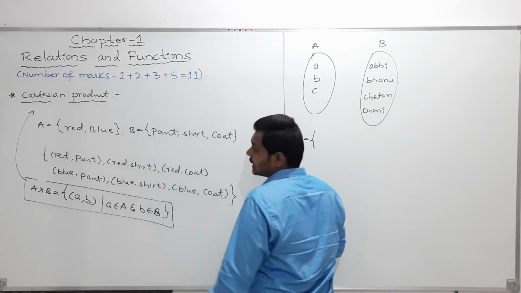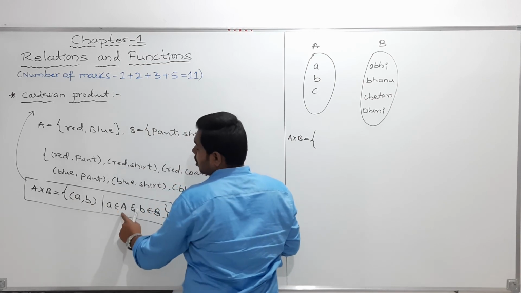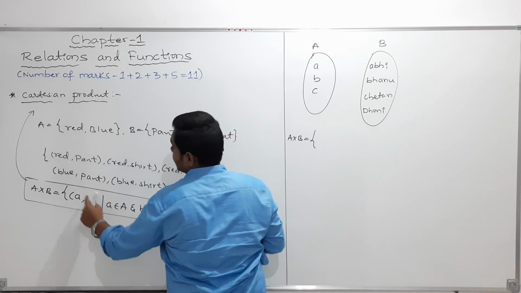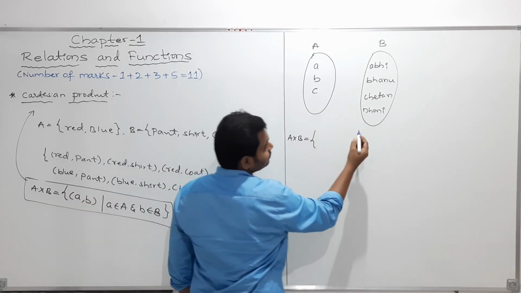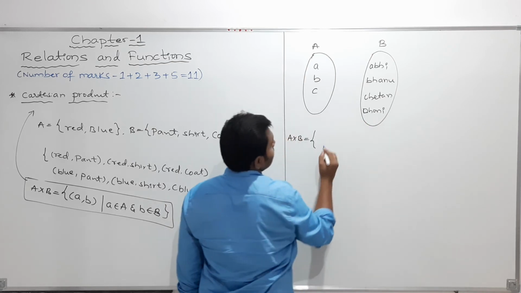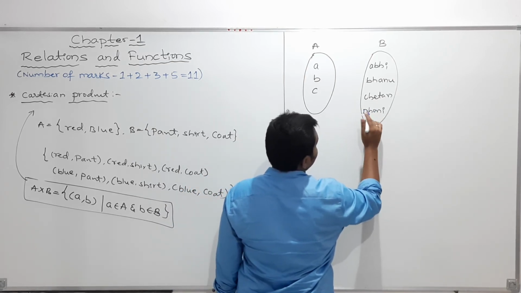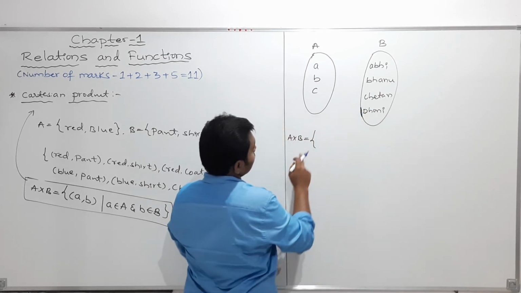What is Cartesian product? Cartesian product is the collection of all possible ordered pairs in which the first element should belong to the first set and the second element should belong to the second set. So from this A and B, I can write A cross B. Clear? So how to write A cross B then? A cross B is equal to, here it is.